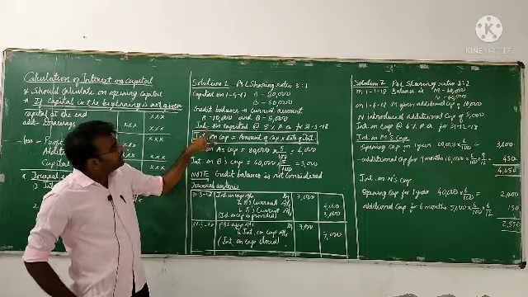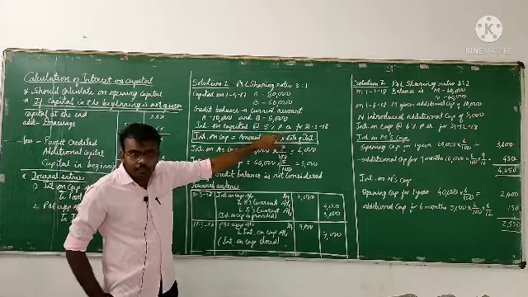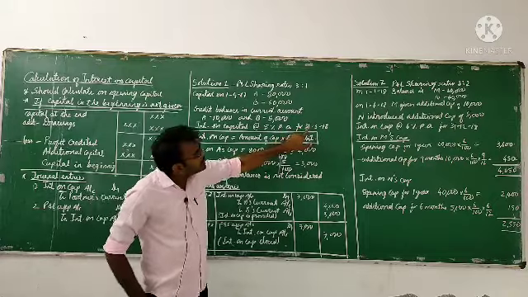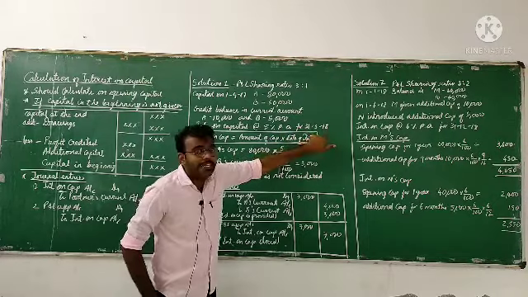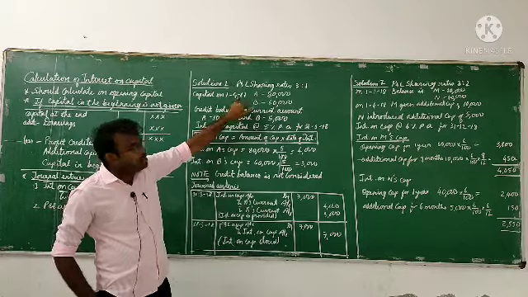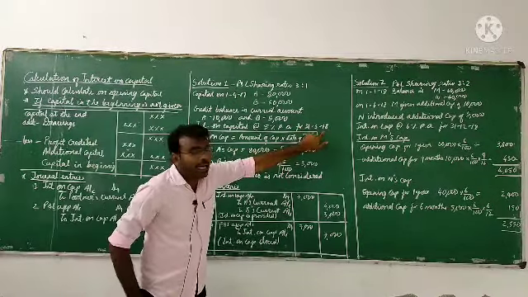Further they are telling that interest on capital should be provided at 5% per annum, and to calculate that interest on capital on 31st March 2018. So what is the opening period? 1st April 2017, and we have to calculate the interest up to 31st March 2018.